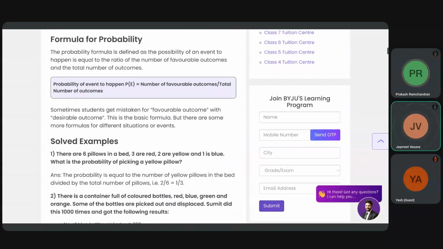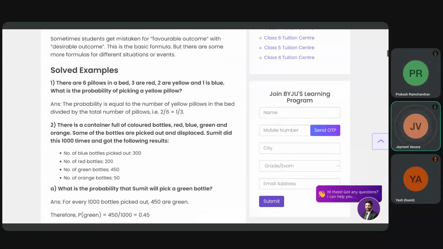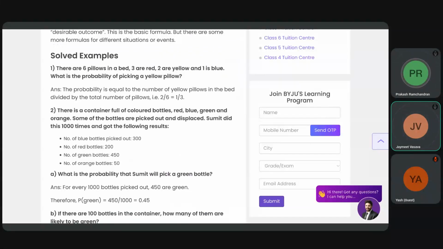So the formula of probability is: the probability of an event E happening is the number of favorable outcomes versus the total outcomes. So in a dice there are 6 total outcomes and favorable is only 1, so it is 1 by 6 probability. In a coin it is only head or tail, so 2 total outcomes and only 1 favorable, so it is 1 by 2. Hopefully this describes probability. And now he is talking about some examples.